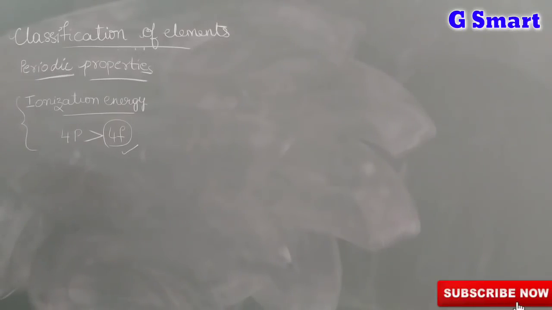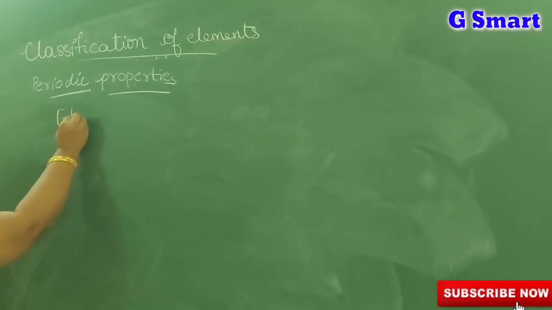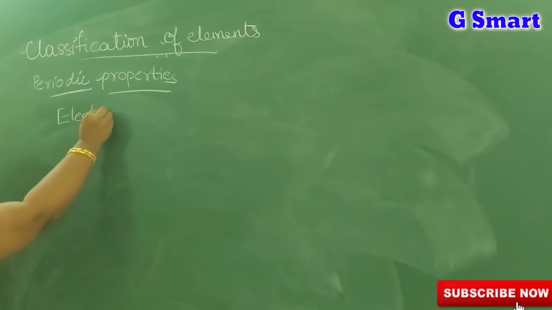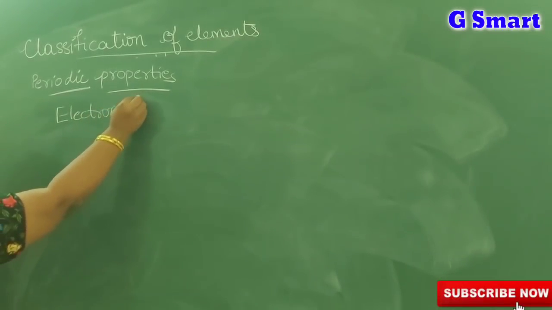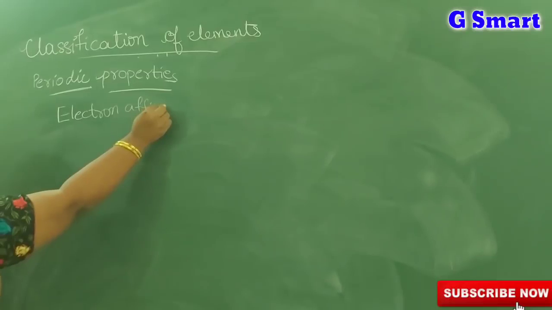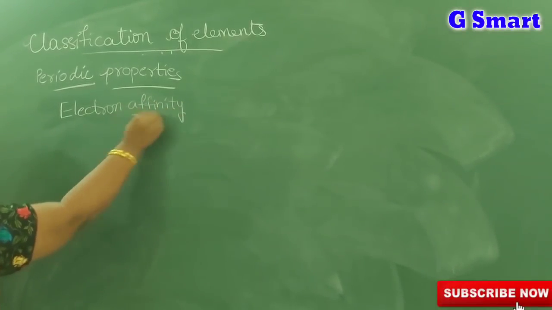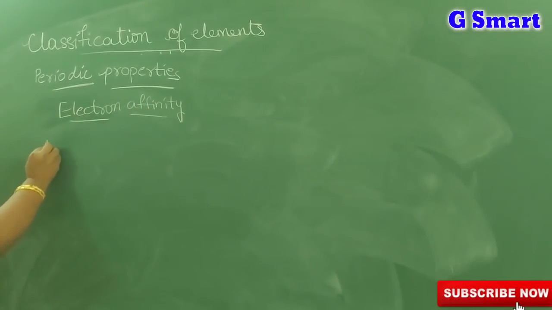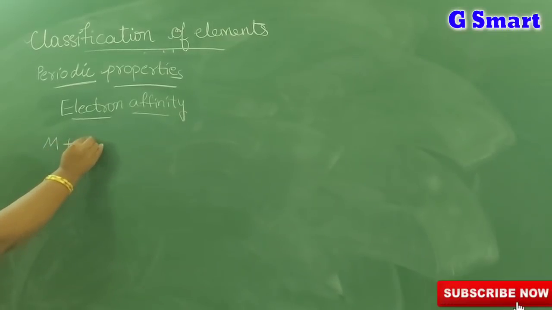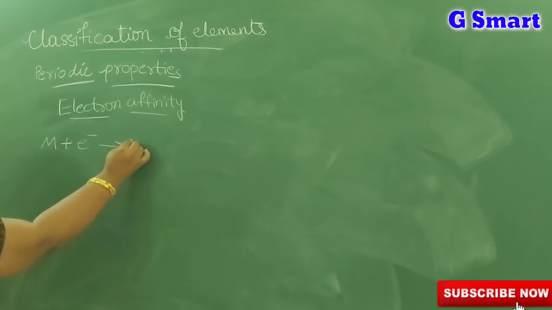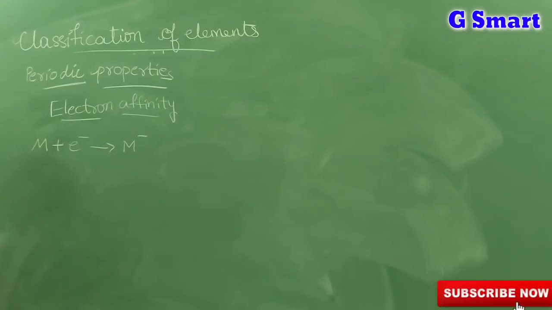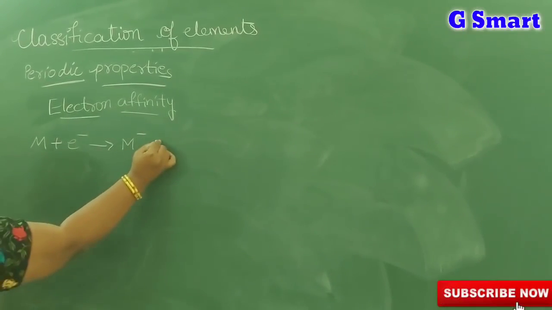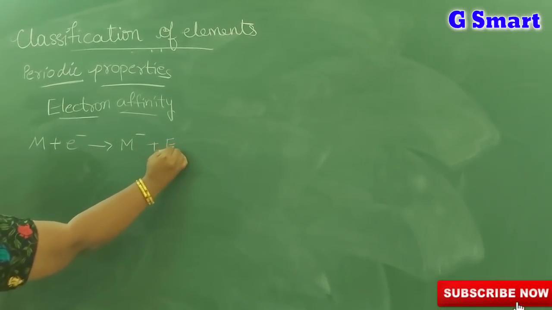Okay. Next periodic property is electron affinity. Coming to this one, when you are adding an electron to an atom, it changes into an ion, and at the same time it will release some energy.